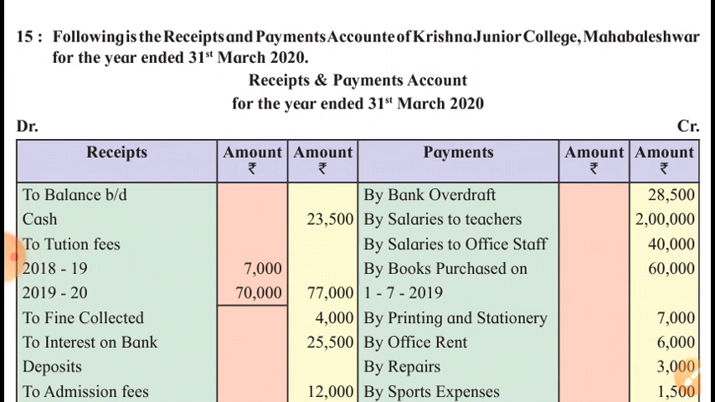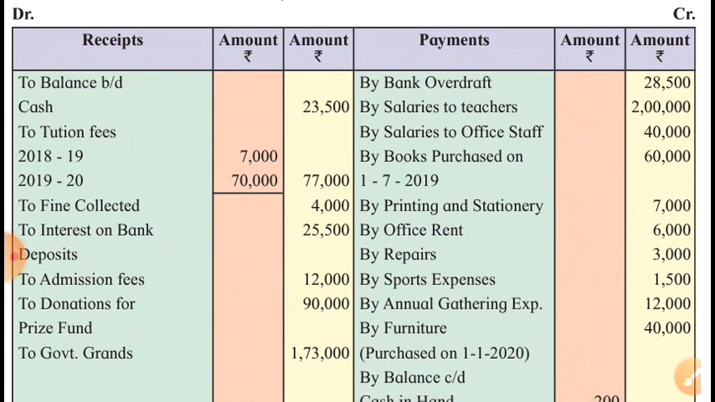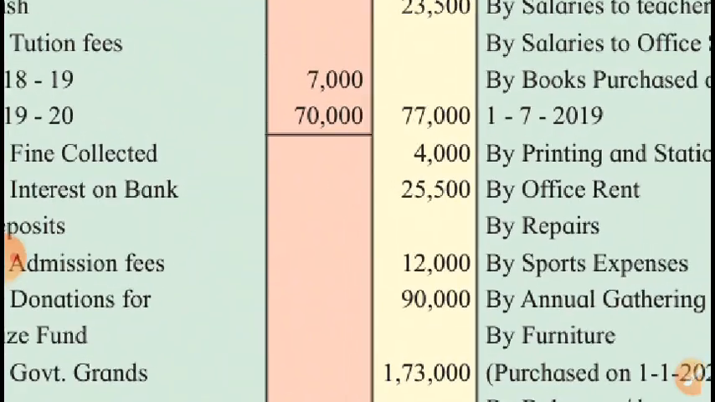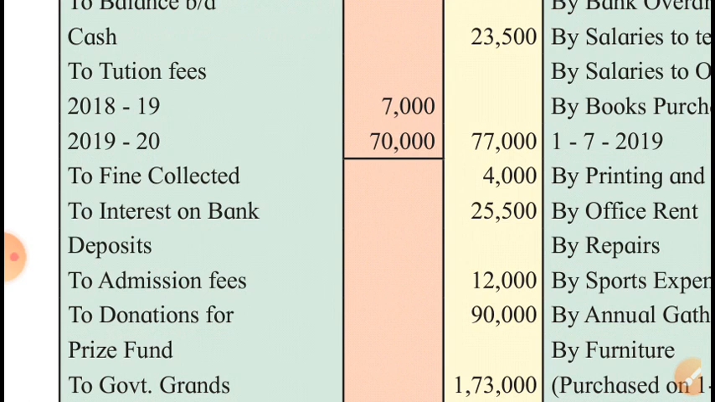Following is the receipts and payments account of Krishna Junior College, Mahabaleshwar for the year ended 31st March 2020. Means this is the current year 2019-20. Receipts and payment account for that year. Opening cash balance. Then we received tuition fees for 2018-19, means for the previous year we received 7,000, and for the current year we received 70,000.